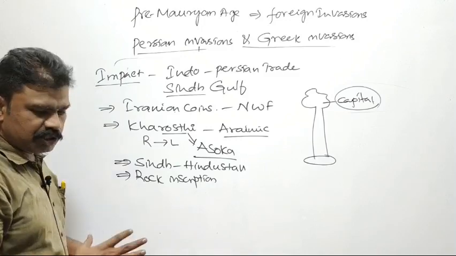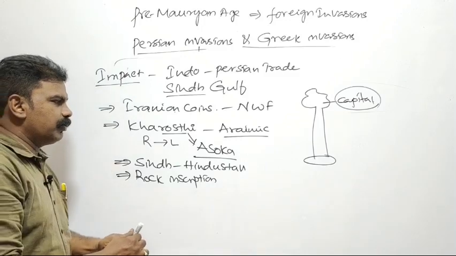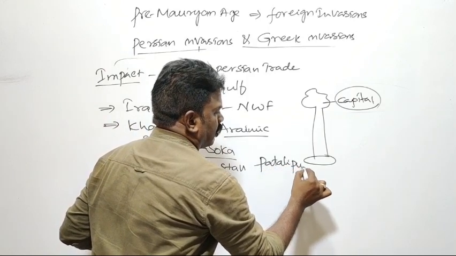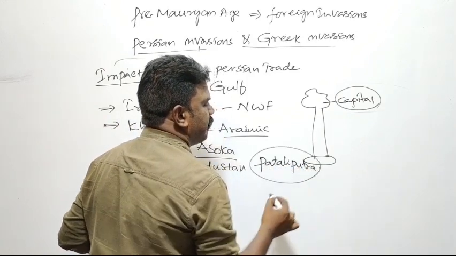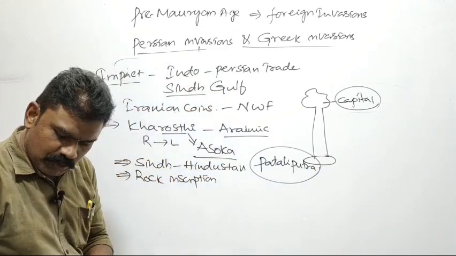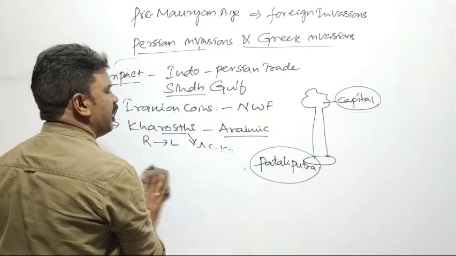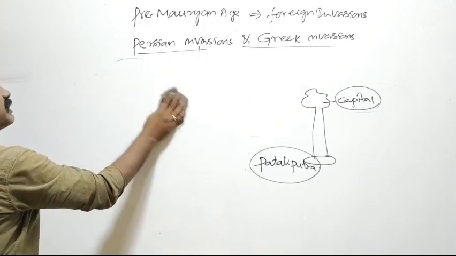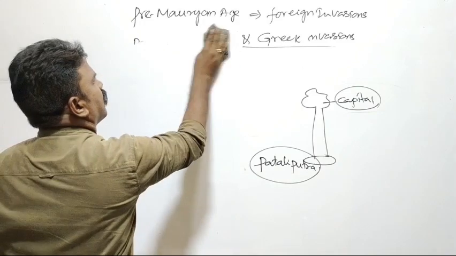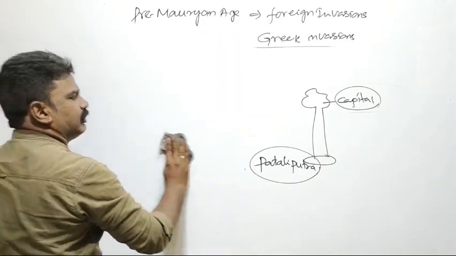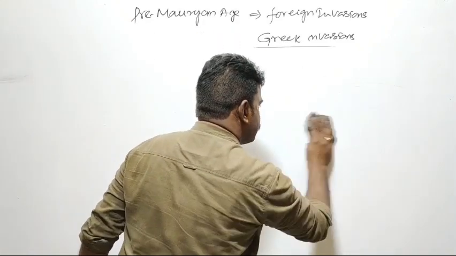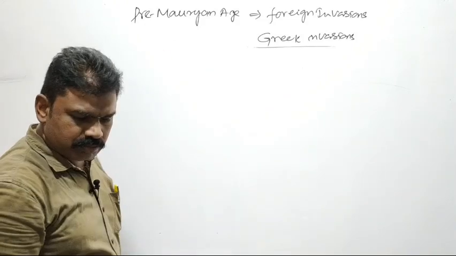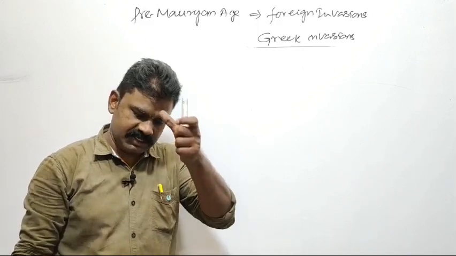And Pataliputra of that period, the Magadhan capital, was compared with Persepolis, the capital of the Persians. This is about the Persian invasions and also the impact of the Persian invasions.